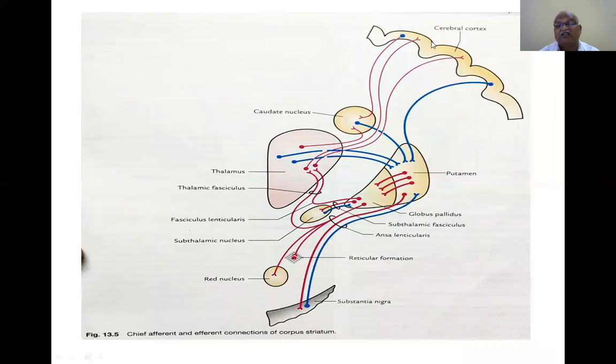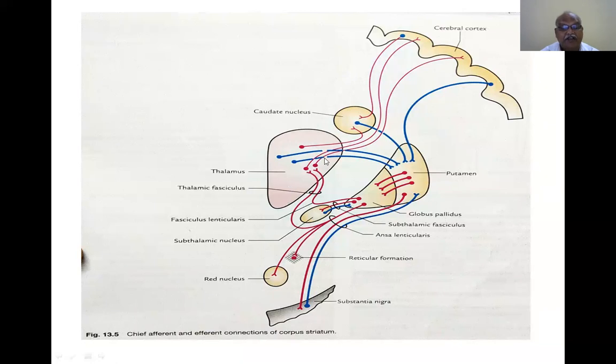Now, these are the connections. This is the cerebral cortex. From the cerebral cortex, the caudate nucleus, putamen. This is the thalamus. How are these connections there? This is the subthalamic nucleus. This is the red nucleus. This is the reticular formation present in the midbrain. This is the substantia nigra, present in the midbrain. The red nucleus is present in the midbrain. The reticular formation is present in the midbrain. And this is the subthalamic nucleus.